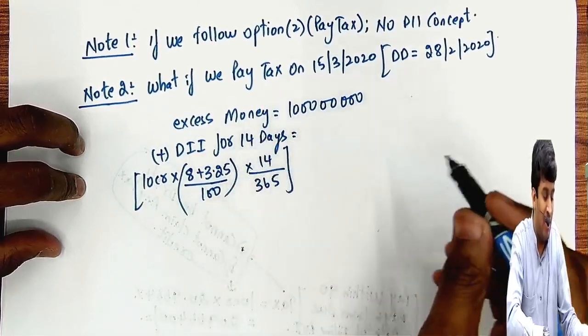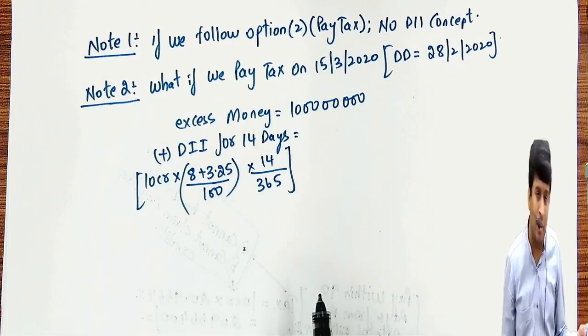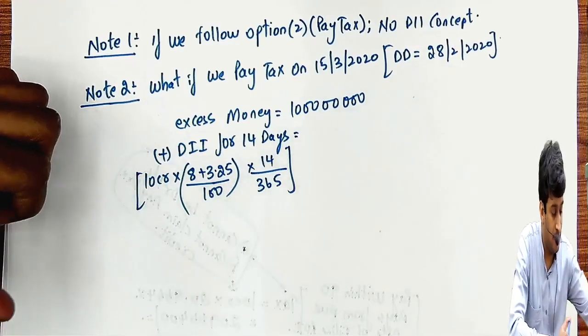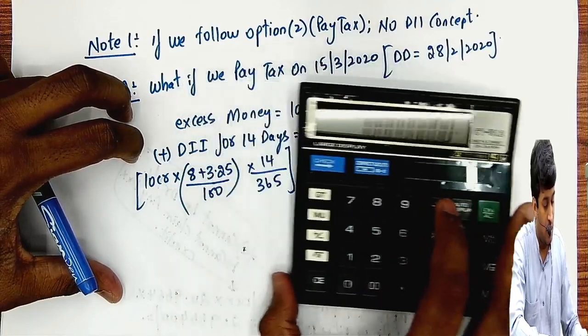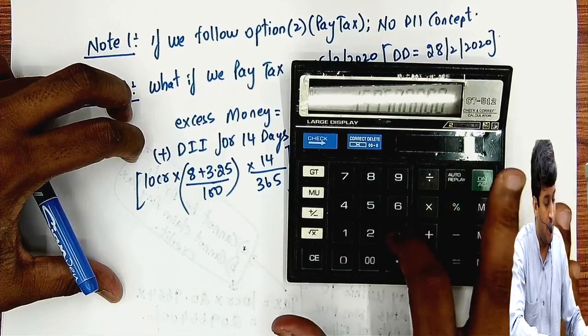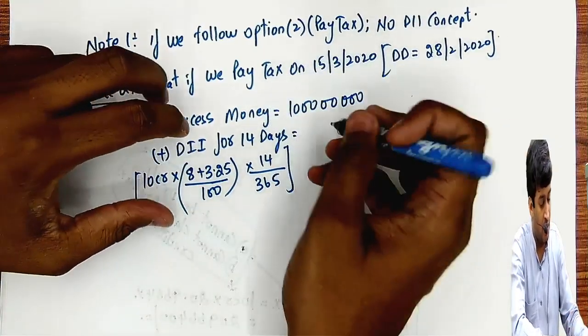Because you have not paid within the due date for the 14 days, we'll calculate deemed interest income also. That is coming to, check how much, 10 crores into 11.25% into 14 by 365, 4,31,507.